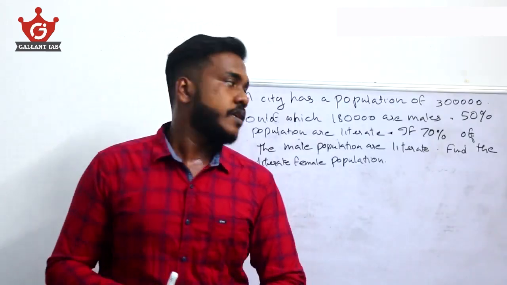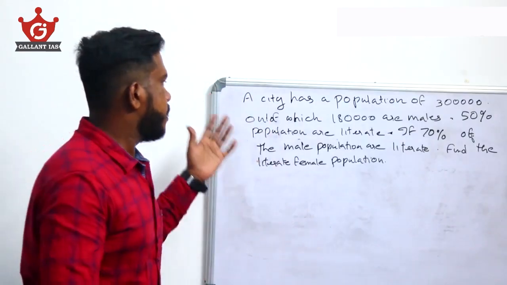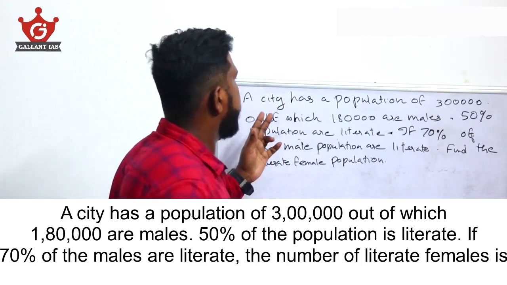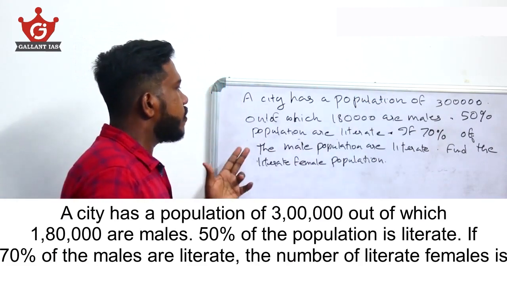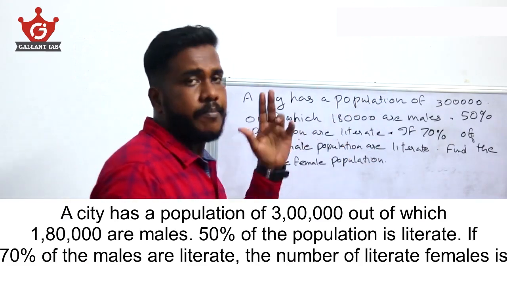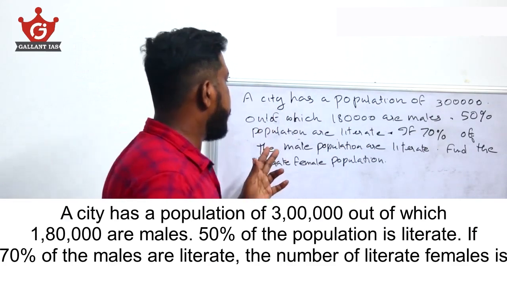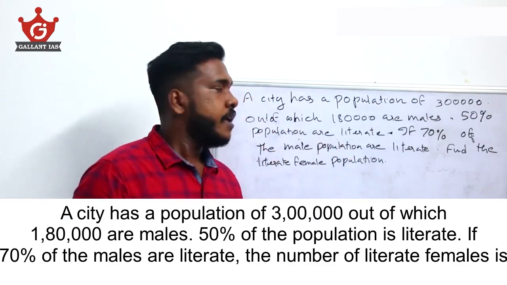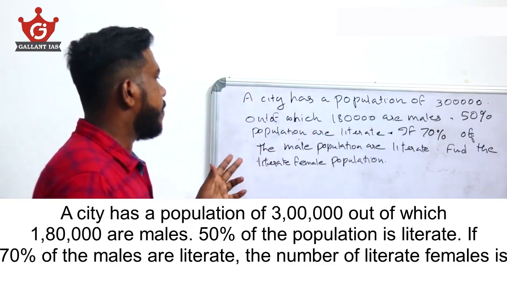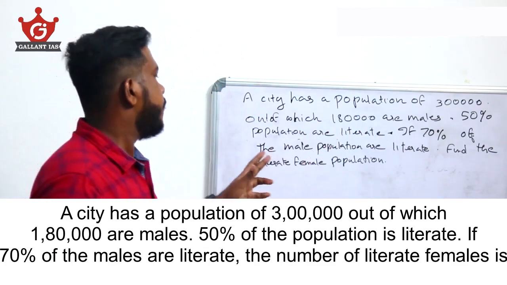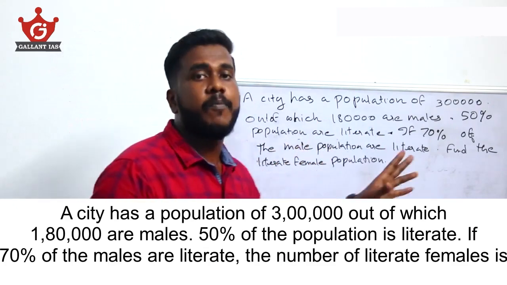Today we are going to deal with one of the questions based on percentages. It's actually a previous year question. Now let's solve it. The question is: a city has a population of 3 lakh, out of which 1,80,000 are males, and 50% of the population are literate. If 70% of the male population are literate, find the literate female population.